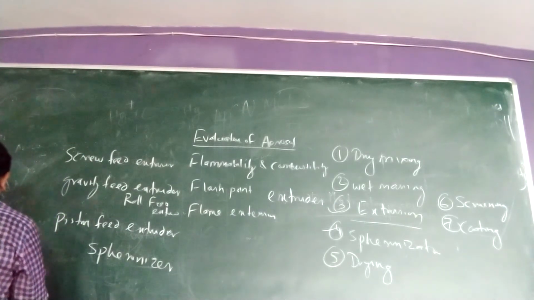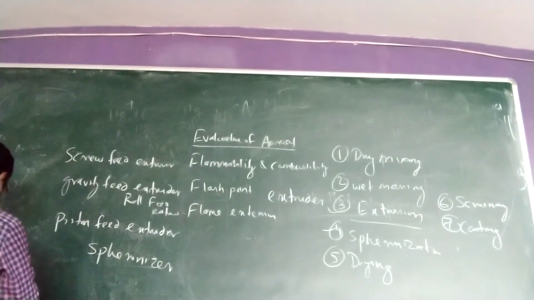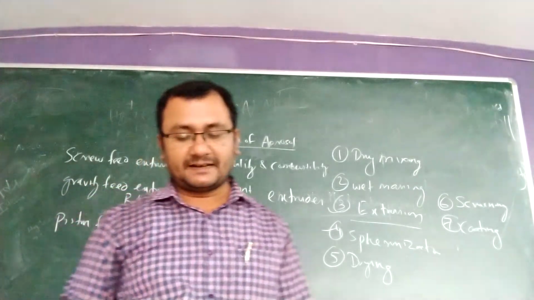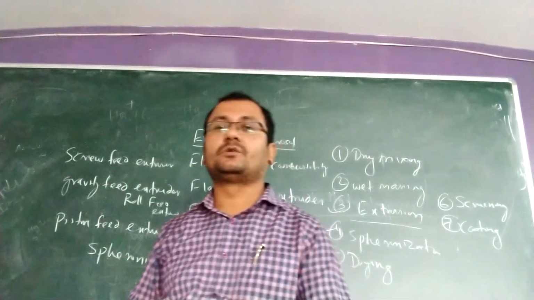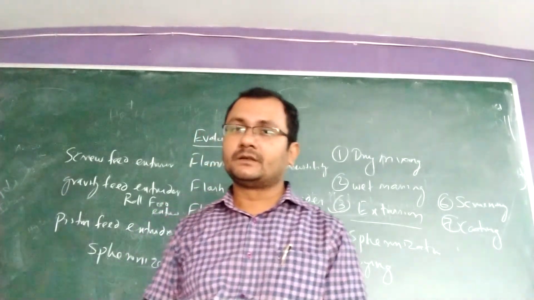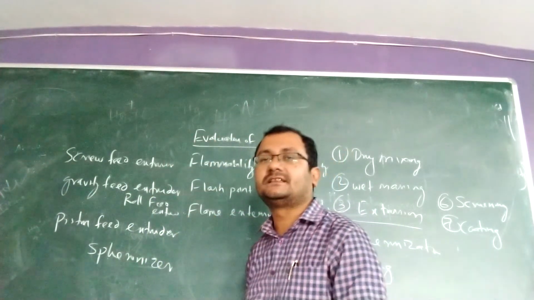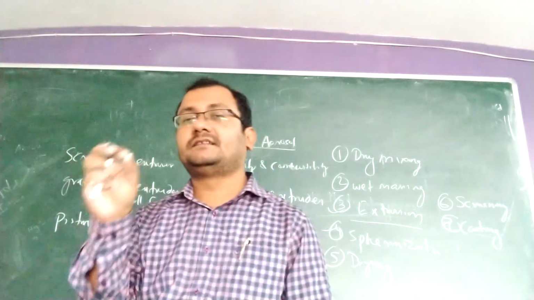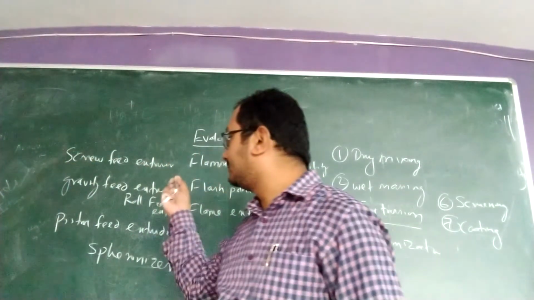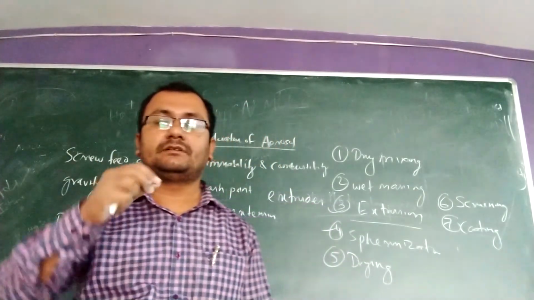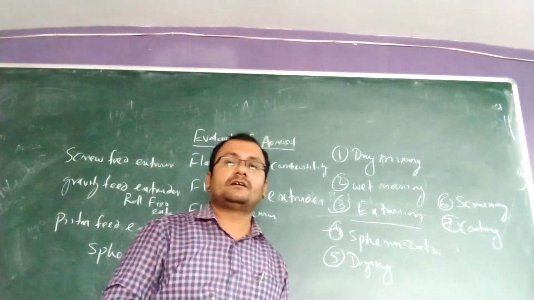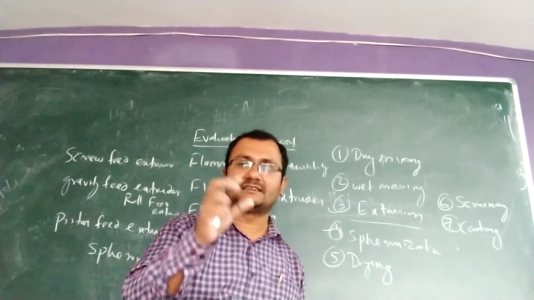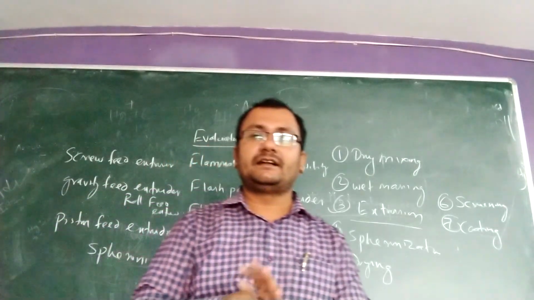So these are the steps involved in the preparation of pellets. You can refer to the books and the notes given to you. It is clearly mentioned there what the steps are and how these rod shaped particles will be converted to your spherical shape. Two models are given, you can read well.